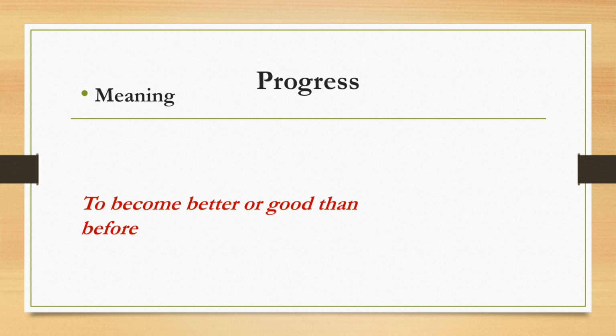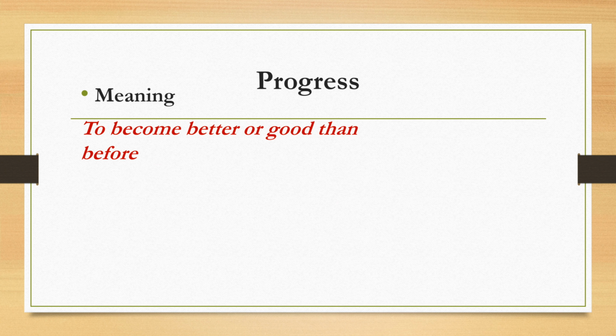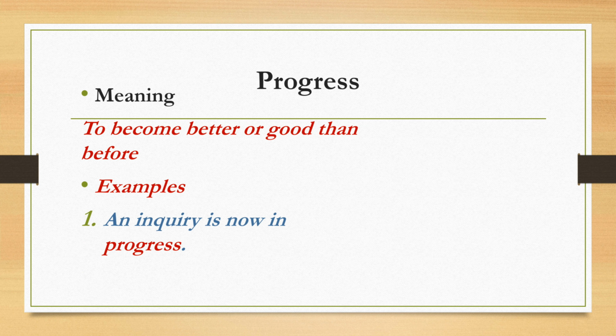Next word is progress. Meaning of progress is to become better or good than before. Let us understand with the help of example. An incident occurs and the police officer said an inquiry is now in progress. It means he is searching for the person or the thing or the point on which the incident occurred, or the person due to which the incident occurred.